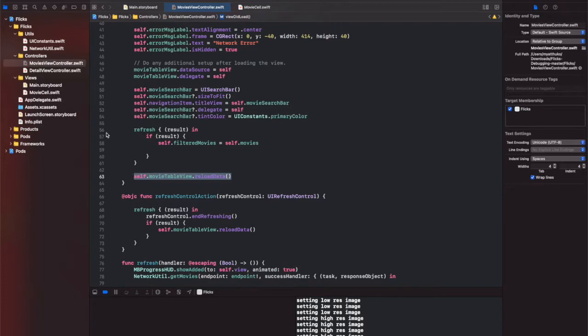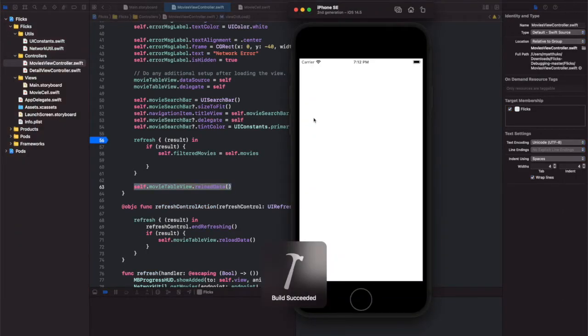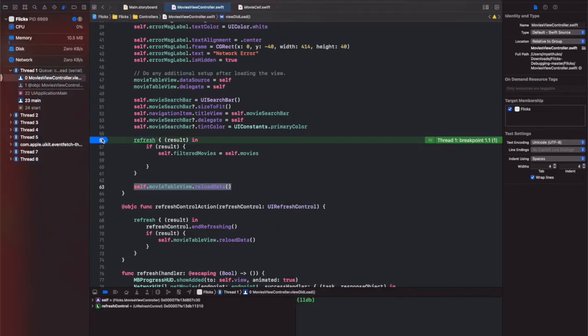So this one is called first, and we can see it by putting the breakpoint here. I'm going to rerun it. So we reached this point, and then we're going to move to the next.